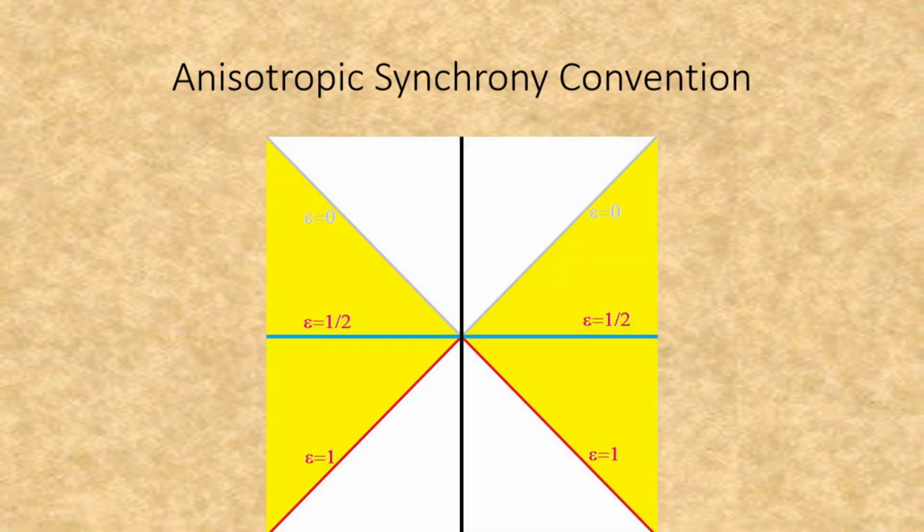Here is the illustration showing the full range of epsilon equals 1 to epsilon equals 0, with the isosynchrony convention having an epsilon of 1/2, and the anisotropic synchrony convention having an epsilon equal to 1.